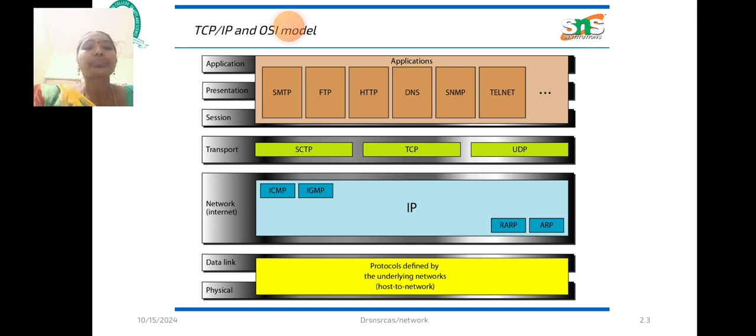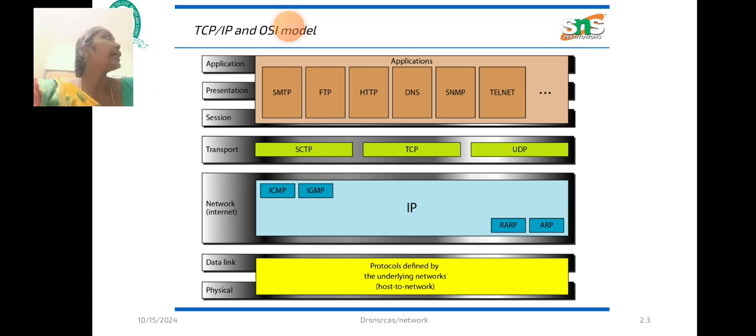Here there are 7 layers. The first layer is the physical layer, the second layer is the data link layer, the third layer is the network layer, the fourth layer is the transport layer, the fifth layer is the session layer, the sixth layer is the presentation layer, followed by the application layer.